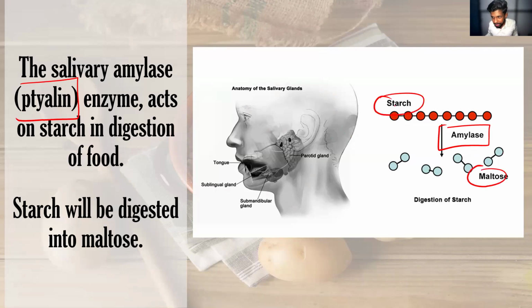Look at the picture here, starch is a big molecule, right? So this big molecule is converted into small molecules with the help of amylase enzyme. And also, this is a kind of chemical digestion.